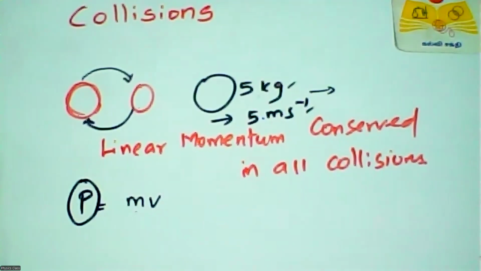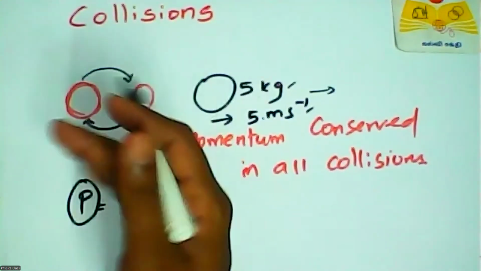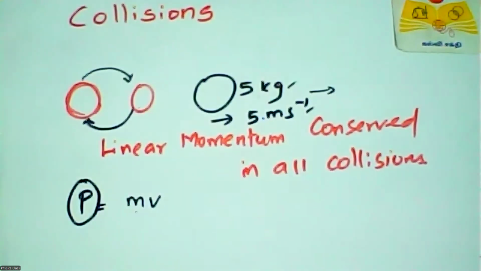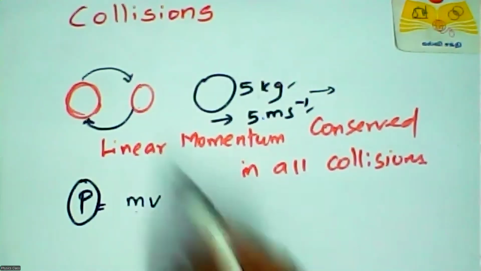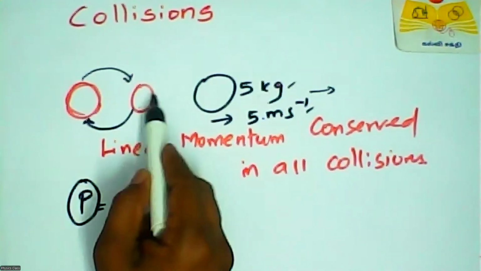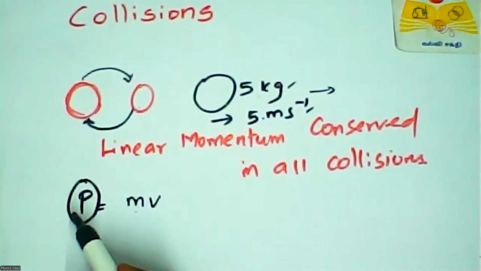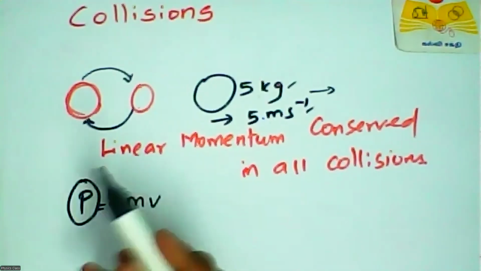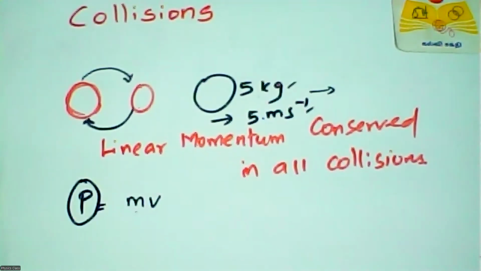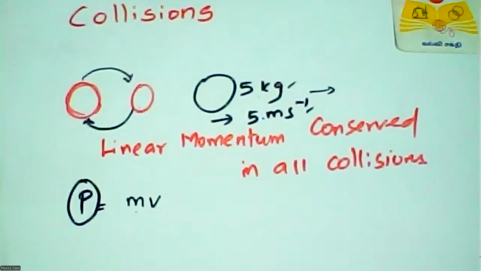These are mutual impulsive forces acting between them during the collision. The first body exerts a force on the second body, and the second body exerts a force on the first body. So this causes a change in momentum of each object.